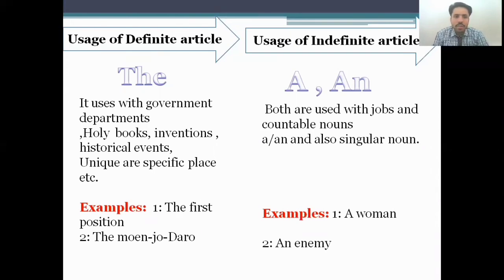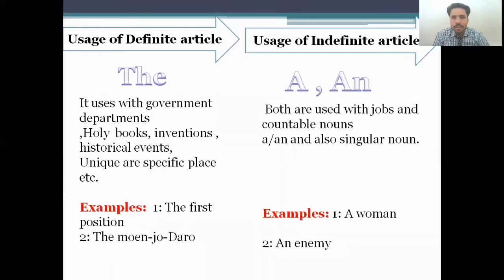We use "the" with government departments, holy books, institutions, historical events, or unique or specific places. In the examples you see, the first one is a unique, specific place, so we use "the". The second is the Mohenjo-daro. This is a historical place, a specific place, a unique place. For that purpose, we use "the".